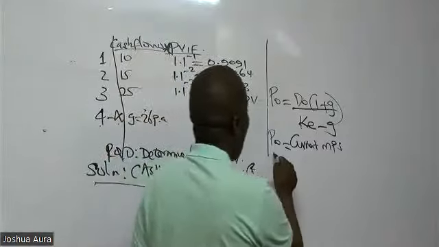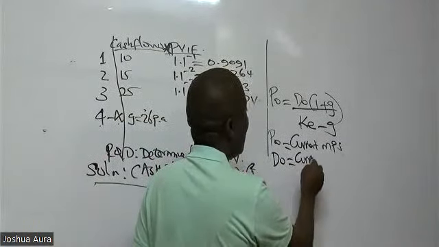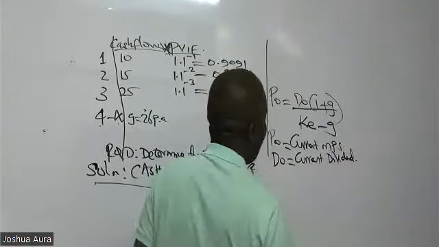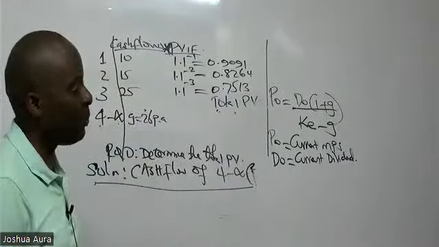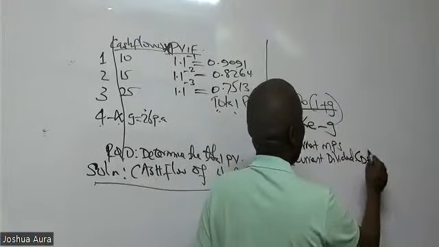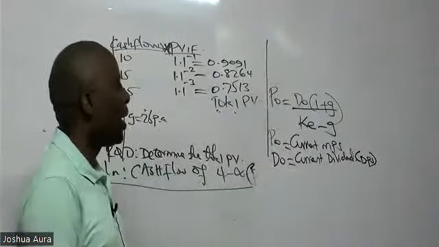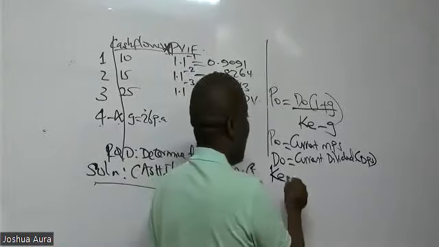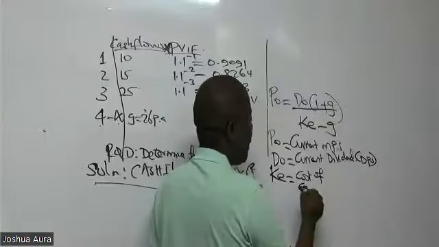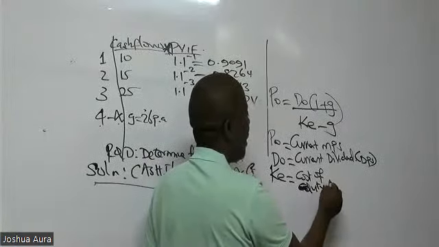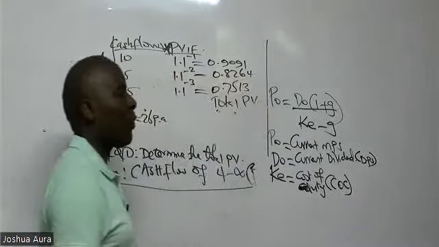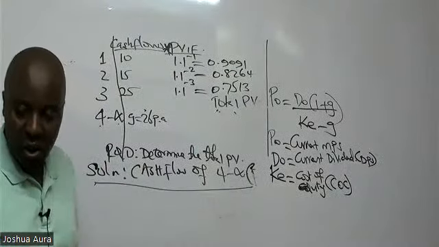And then we have DO. DO is the current dividend, current dividend per share, DPS. Actually, I should have used DPS here, current dividend per share. And then we have a KE. KE here is cost of equity. In our case, we shall be using this as our cost of capital.